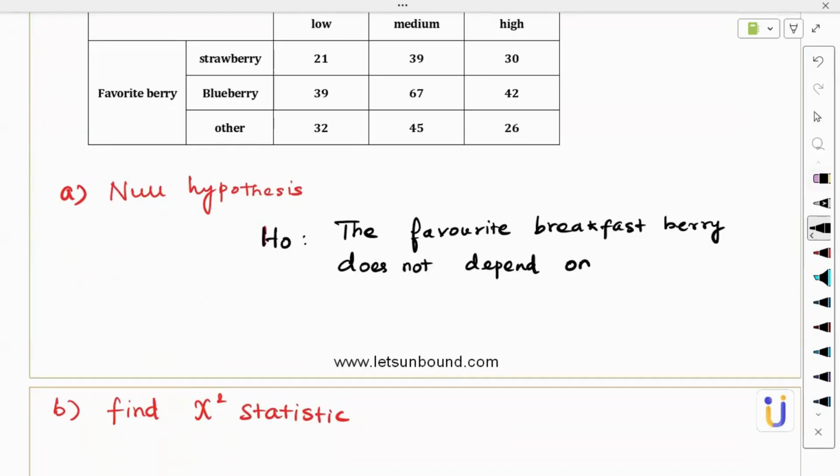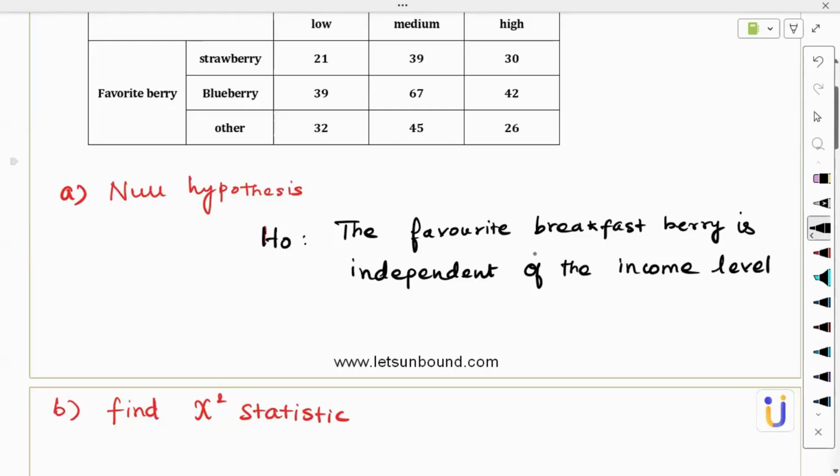You can write, or is independent of their income level. That will be better. Now we are going to perform the test and we are going to accept it or reject it, and then we will state the conclusion. So this is the hypothesis: one does not affect the other.